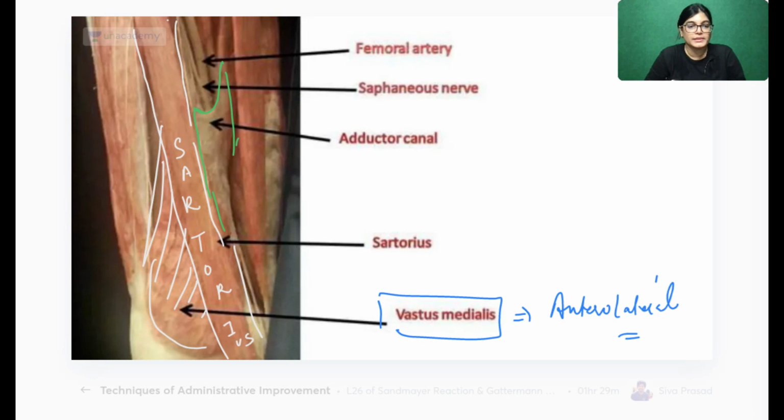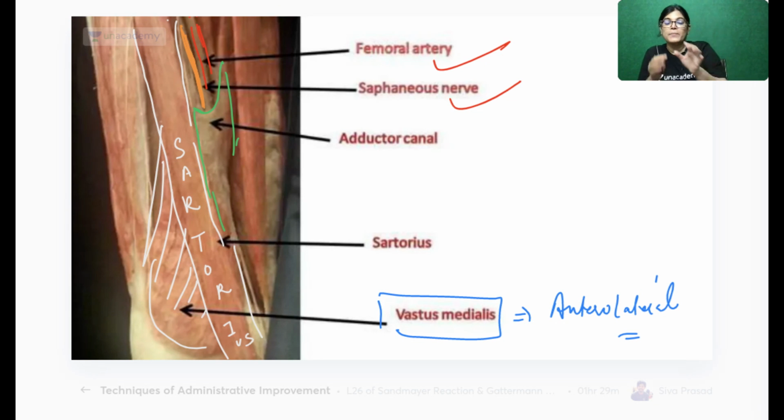And we have got the contents also, which can be visualized here. So here you can visualize the saphenous nerve. Can you see this nerve? This is the saphenous nerve. And close to saphenous nerve is the femoral artery. So this artery is the femoral artery. Femoral artery, saphenous nerve, and this is the whole canal of adductor.